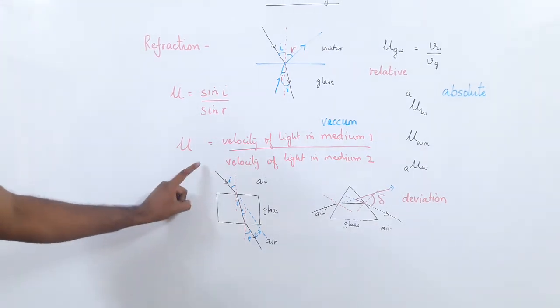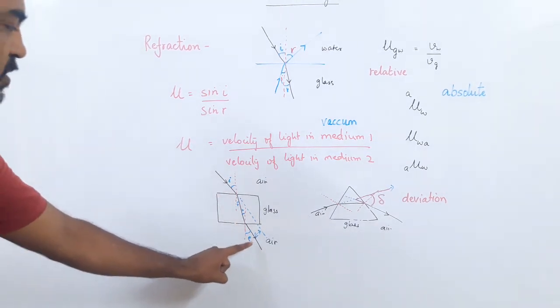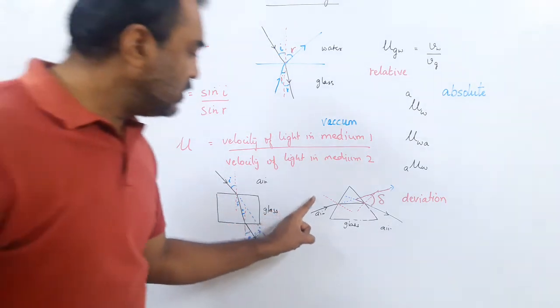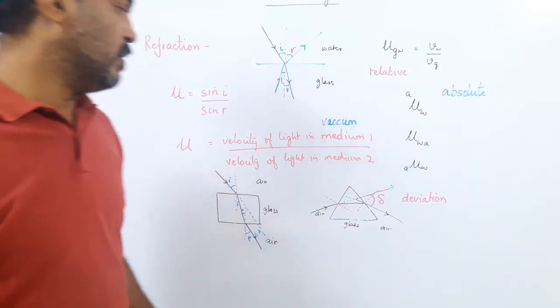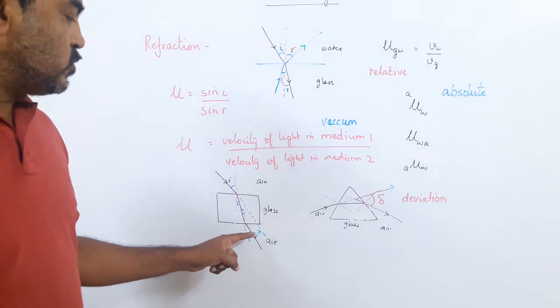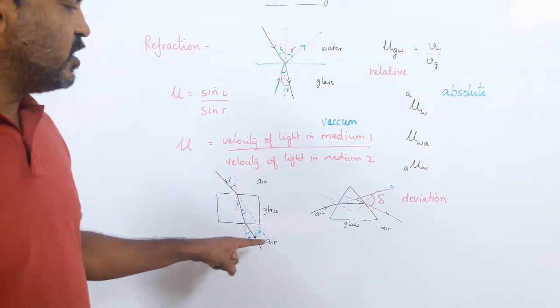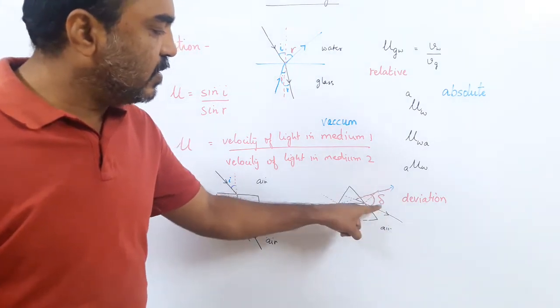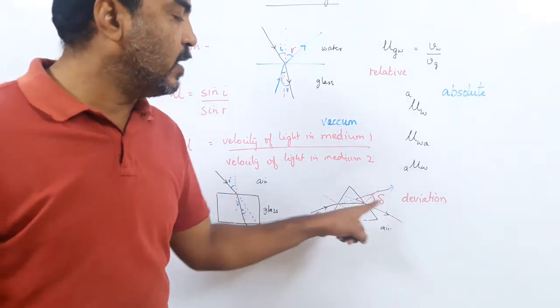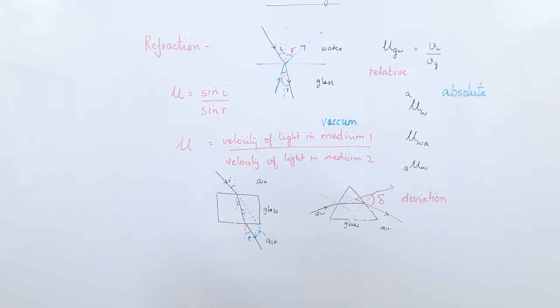In a glass slab, the incident ray and the emergent ray are parallel. Here the incident ray and the emergent ray are not parallel. So here there is no angle between them. It is parallel. The angle is 0. It is only a lateral shift. But here it is changing by an angle. This angle is called delta or the angle of deviation. It happens in a prism.